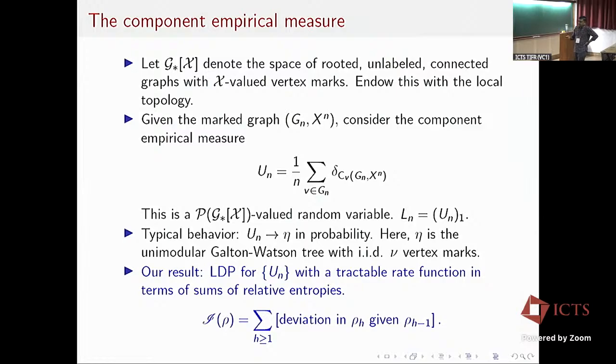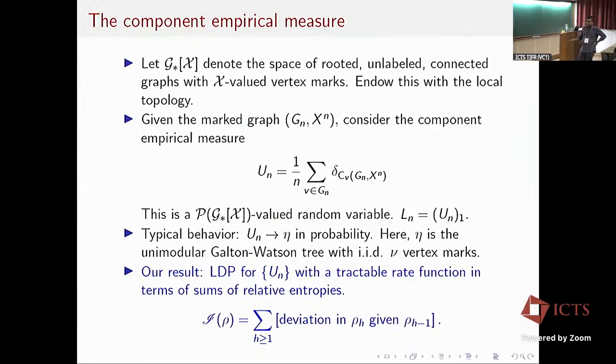And what our result says is, we show an LDP for this UN with a tractable rate function in terms of sums of relative entropies. So the rate function will have this form. It's a sum over all h, where h represents the depth of my tree from the root. The first term in this summation is the same as that of the neighborhood empirical measure.